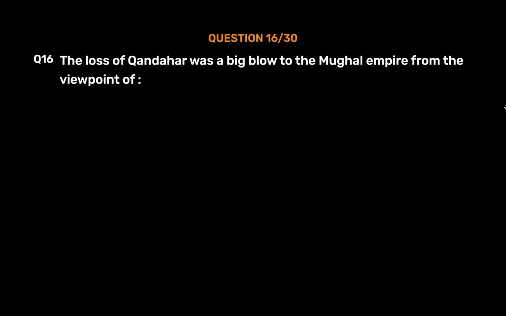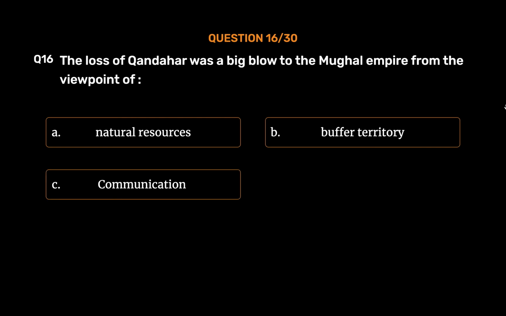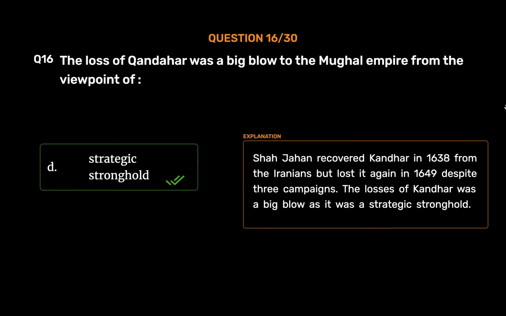Question number 16. The loss of Kandahar was a big blow to the Mughal Empire from the viewpoint of option A. Natural resources. Option B. Buffer territory. Option C. Communication. Option D. Strategic stronghold. The correct answer is option D. Strategic stronghold. Shah Jahan recovered Kandahar in 1638 from the Iranians but lost it again in 1649 despite three campaigns. The loss of Kandahar was a big blow as it was a strategic stronghold.